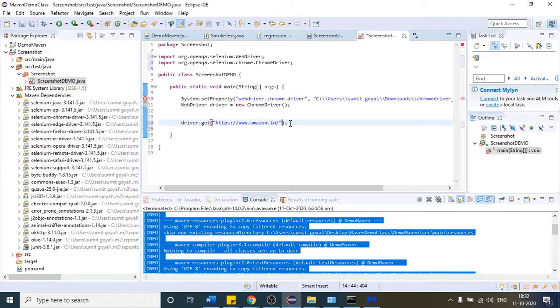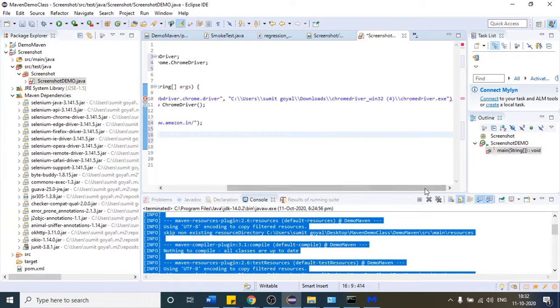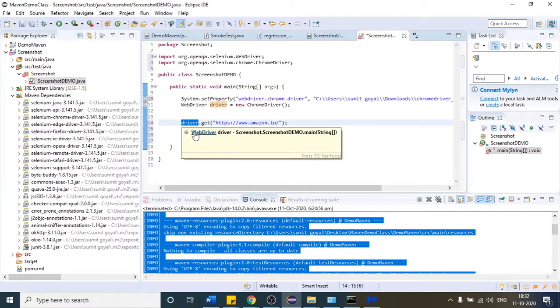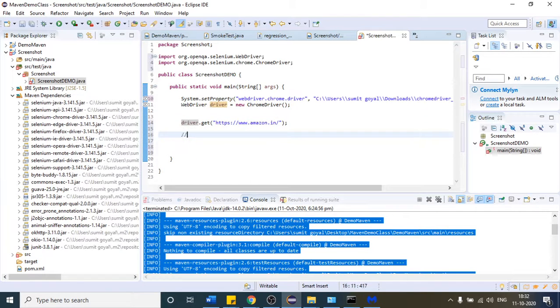After that we have to write some code. Let us see. To take the screenshot, what is the error? Put a semicolon. So to take the screenshot of that Amazon website, first we have to typecast the driver object. This is one interface. Actually, I'm just typecasting my driver object to the TakesScreenshot interface. Once it is typecasted, our driver object will have the capability to take the screenshot.